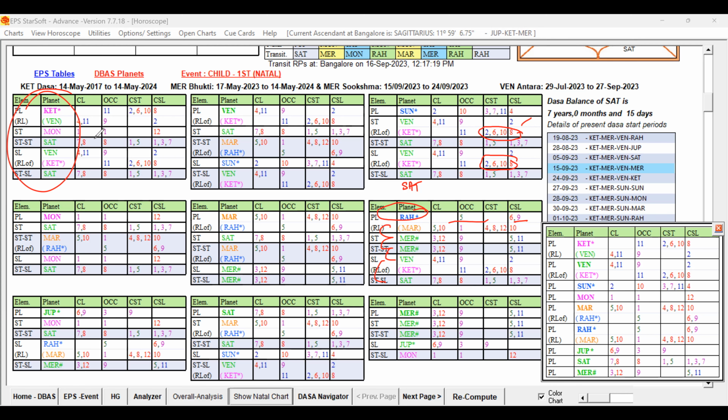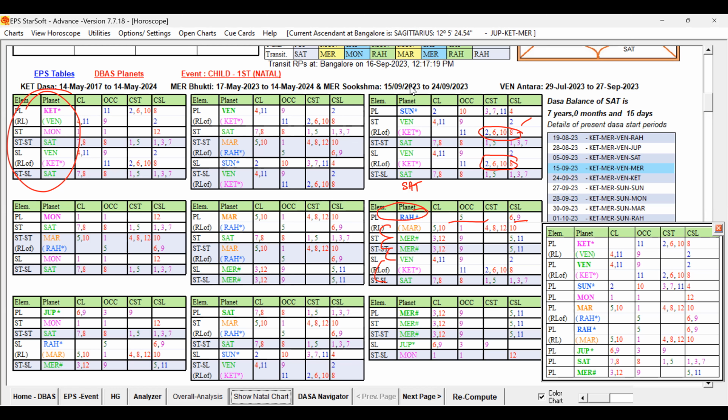So in Ketu Dasa, Rahu Bhukti is favorable for the conception, right? Let us check in which period that native got the conception. In Ketu Dasa, Rahu Bhukti, and Sun Antra, that native got the conception. You can see Sun has played a role as the Antra.